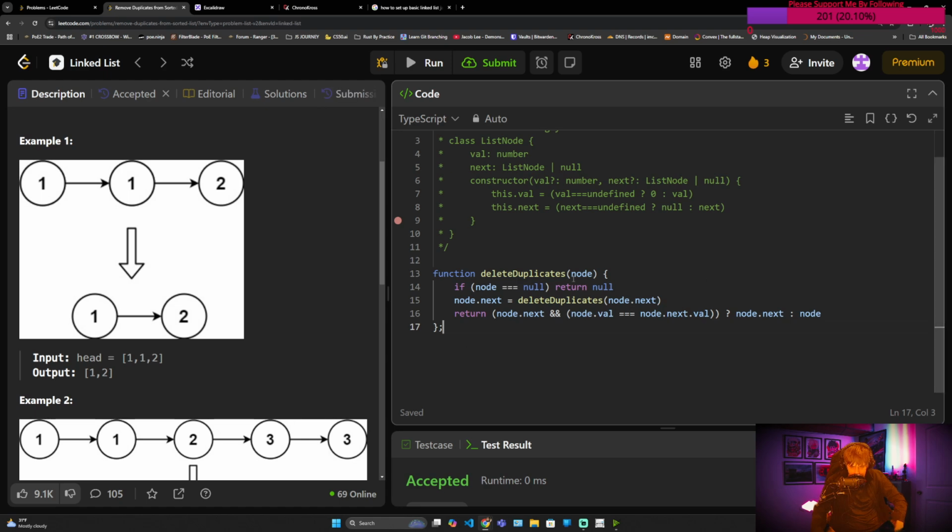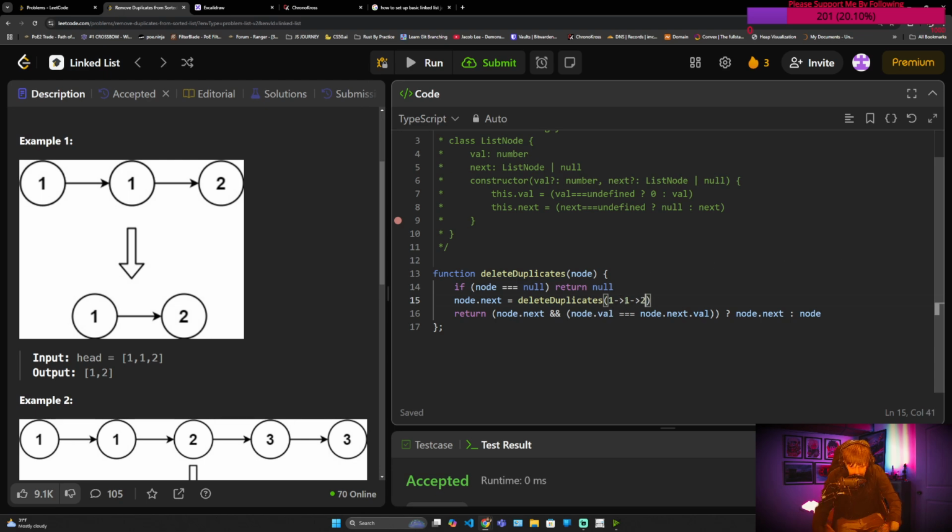So technically, the next node would be 1, 2. But for simplicity's sake, we're just going to say 1. So we're basically going to pass 1 here, which is pointing to 1, pointing to 2.